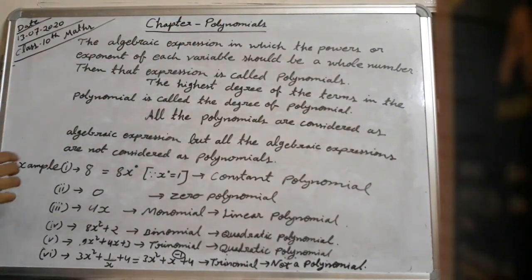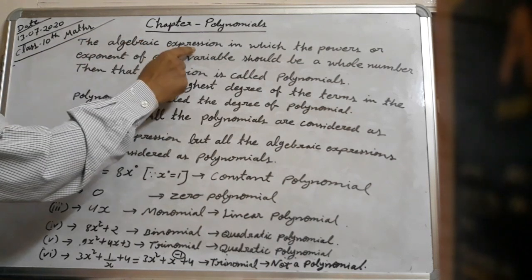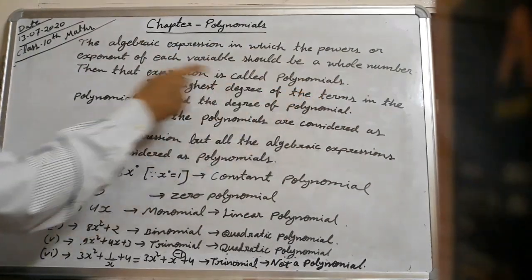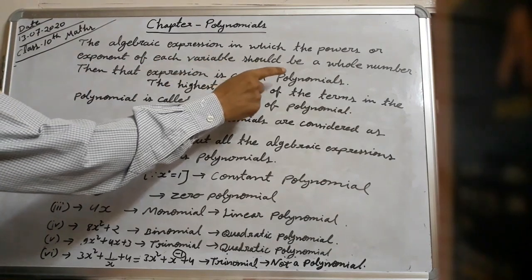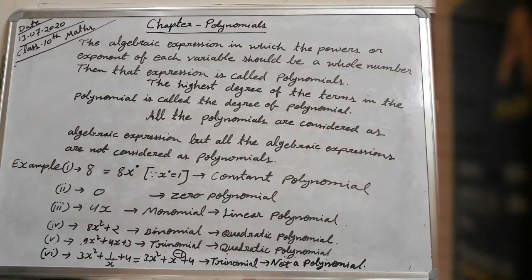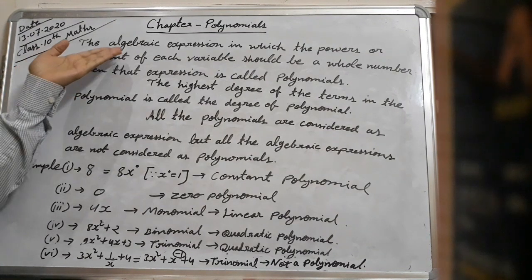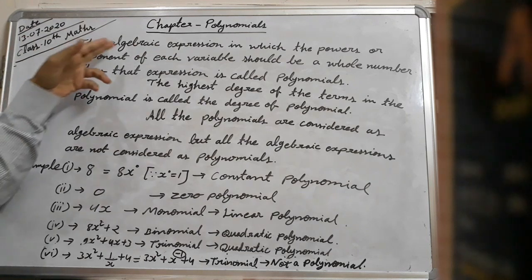Chapter: Polynomials. The algebraic expression in which the power or exponent of each variable should be a whole number. In class 9 we have studied about algebraic expressions. What is an algebraic expression?